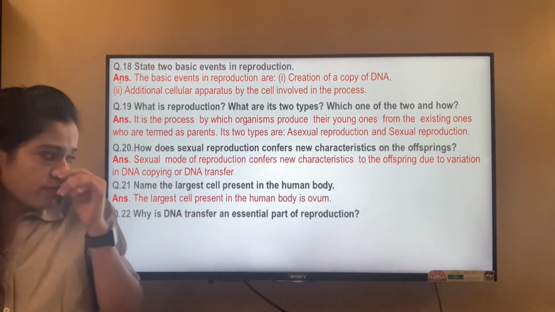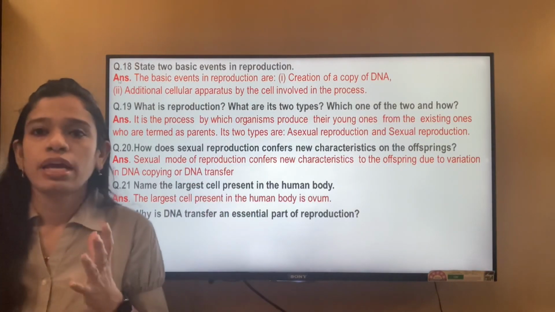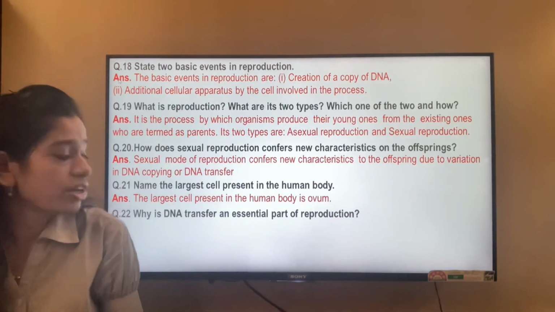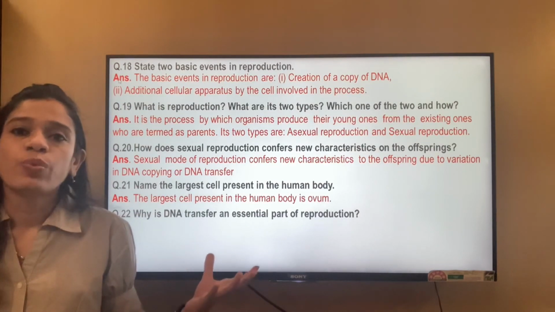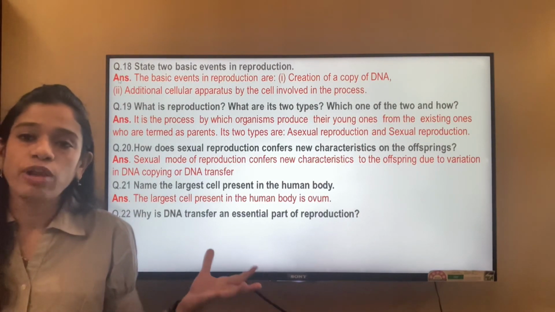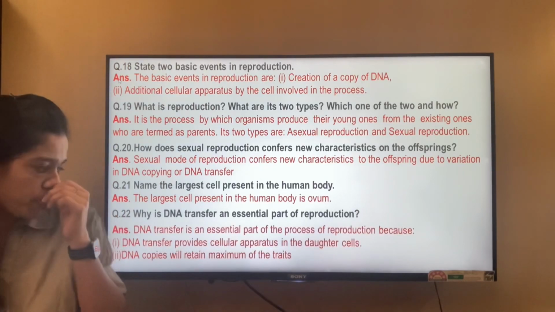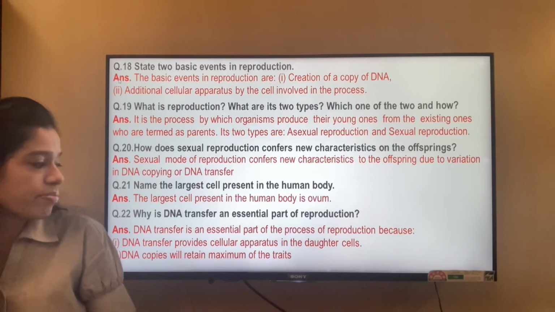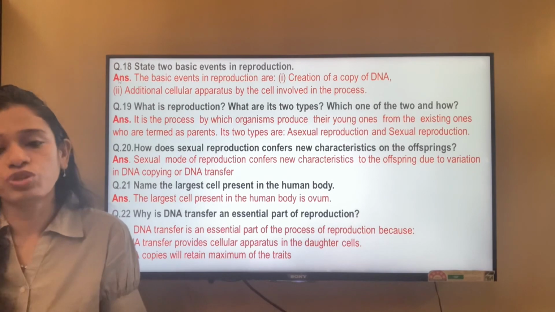Why is DNA transfer an essential part of reproduction? These questions are very much similar. They just put it in different forms. So why is DNA transfer an essential part? Because DNA transfer is the only way to bring about variation, which is very important in the process of evolution. DNA transfer also provides cellular apparatus in the daughter cell. Copies will retain the maximum of the traits, and this is important for the process of evolution.